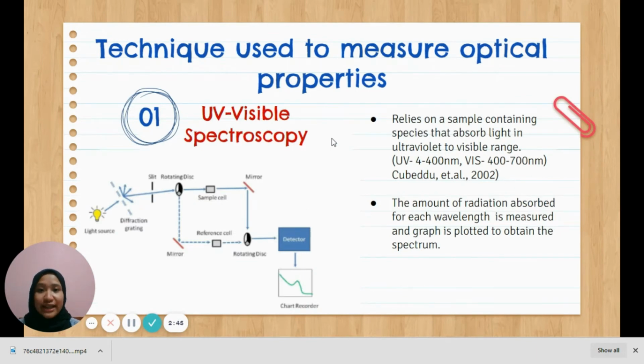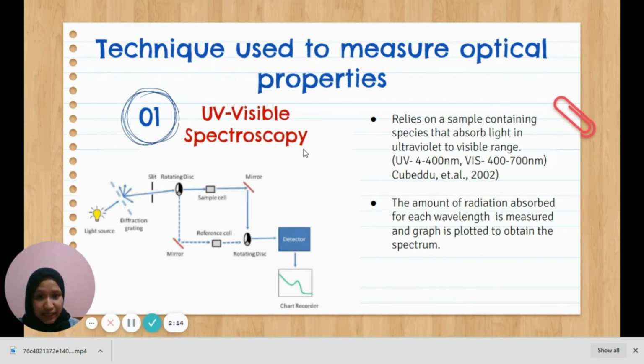So what are the techniques used to measure optical properties? Today, I will explain about UV visible spectroscopy. This is an absorption spectroscopy technique, and it relies on a sample containing species that absorb light in the ultraviolet to visible range. Ultraviolet wavelength is usually between 4 to 400 nanometers, and visible wavelength is usually between 400 to 700 nanometers.